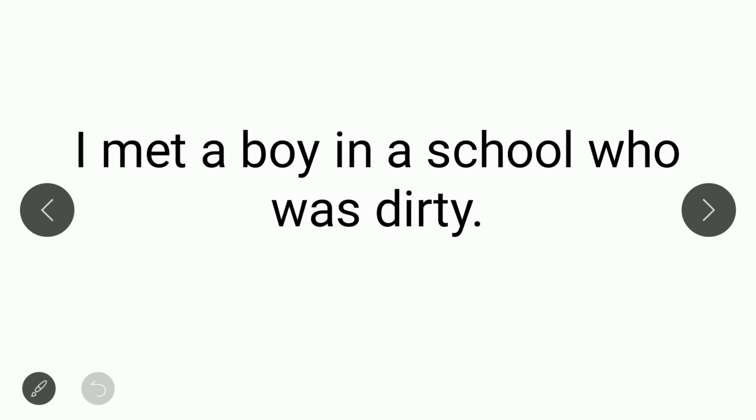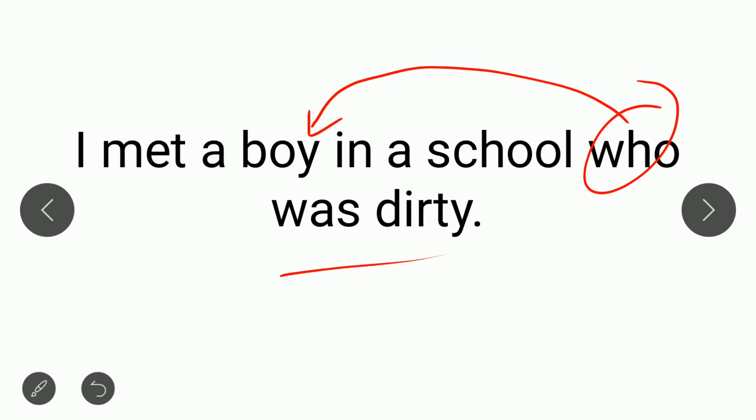I met a boy in a school who was dirty. Again, who is a relative pronoun introducing a relative clause. The rule is that we have to put the relative clause next to the word it is relating to. So I met a boy who was dirty in a school would be the right answer.